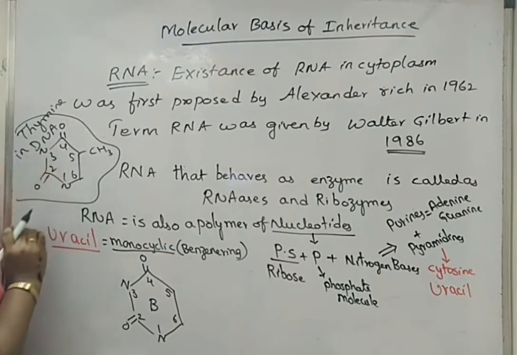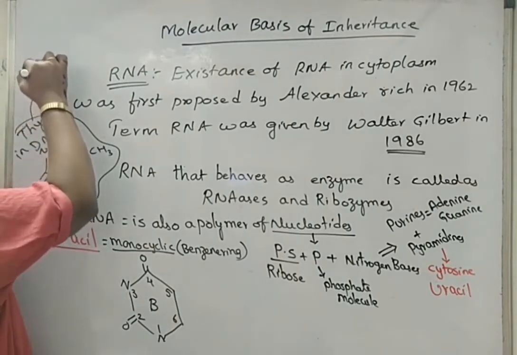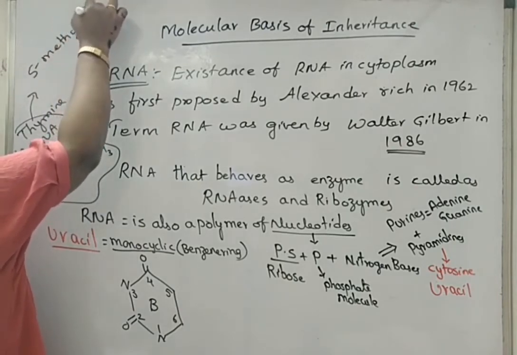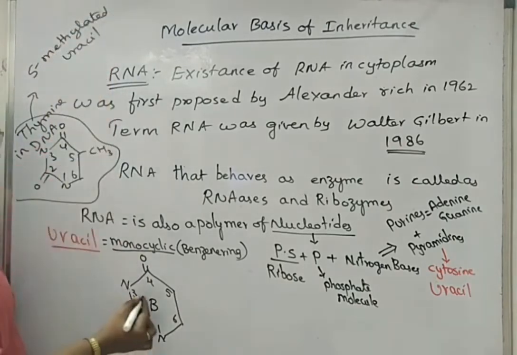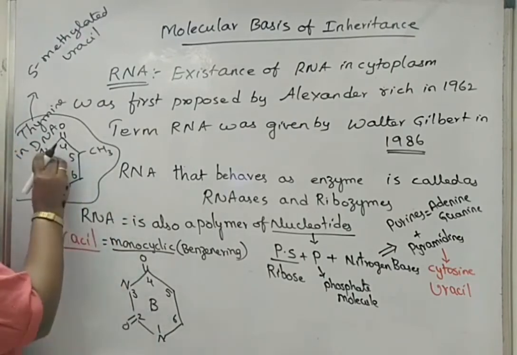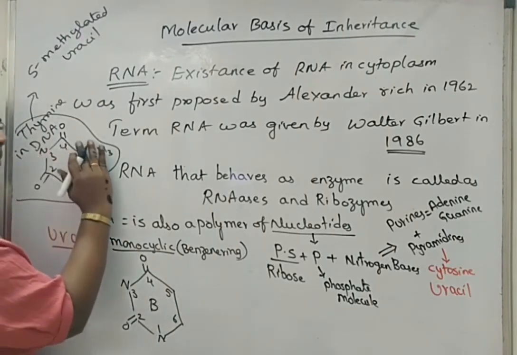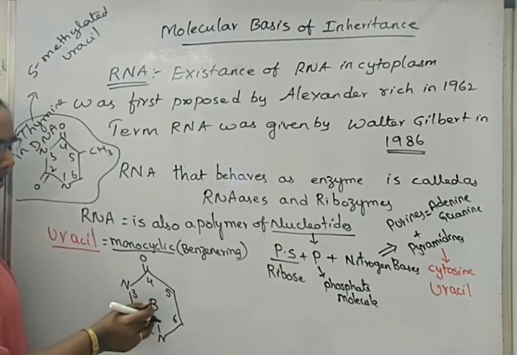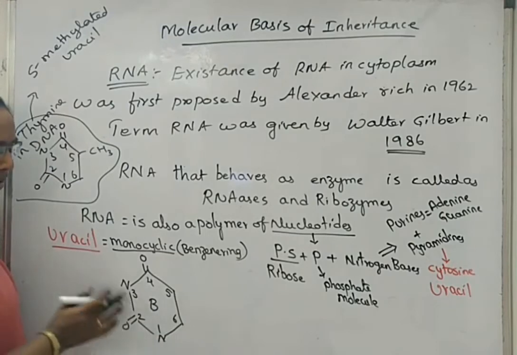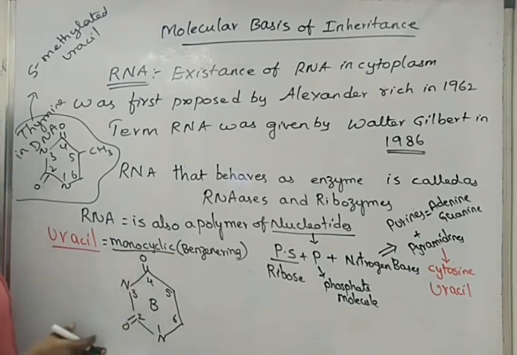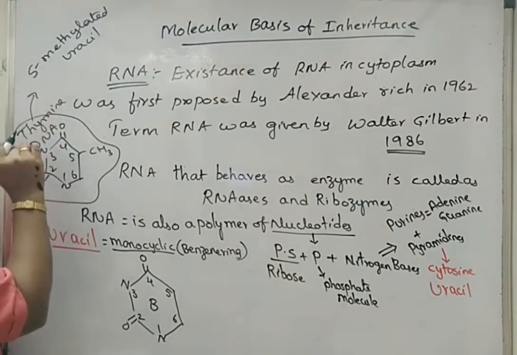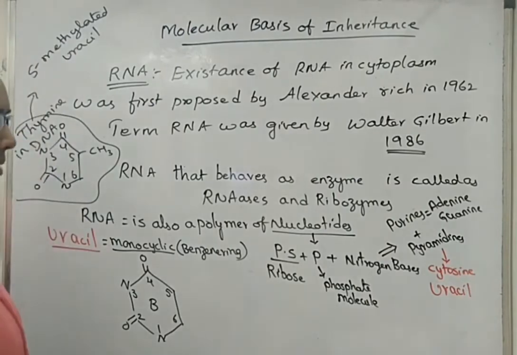So thymine is also given a term like 5-methylated uracil, because if you see the structures of uracil and thymine, they are the same except for the methyl group at the fifth carbon position in thymine. Apart from that, the structure is the same: two nitrogen atoms at the first and third carbon positions, two ketone groups at the second and fourth carbon positions. So thymine is also called 5-methylated uracil.